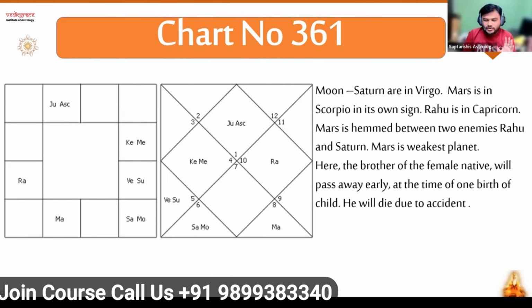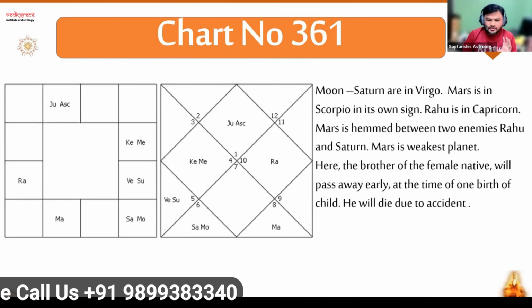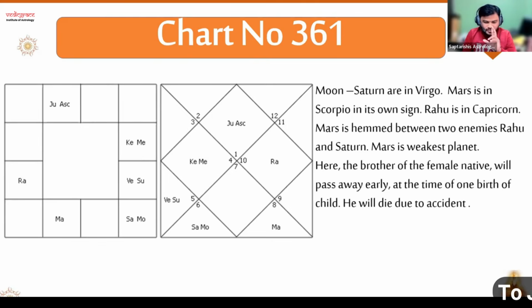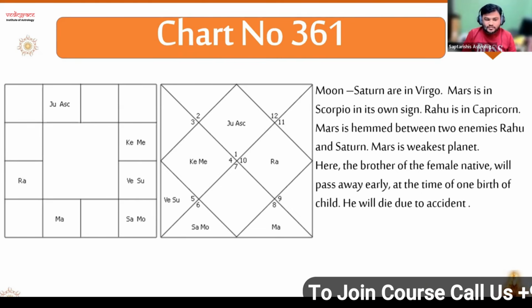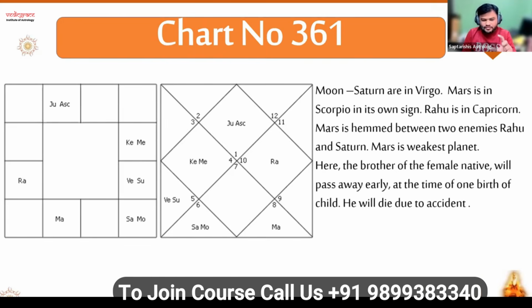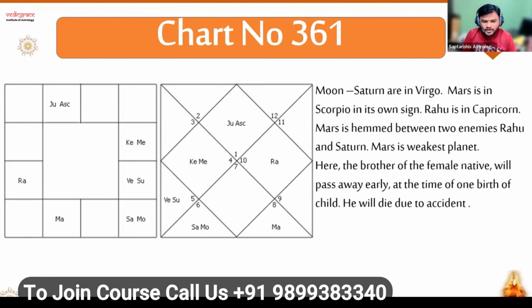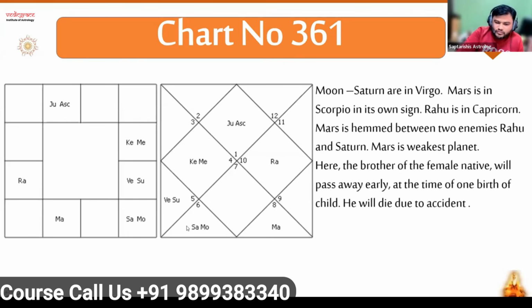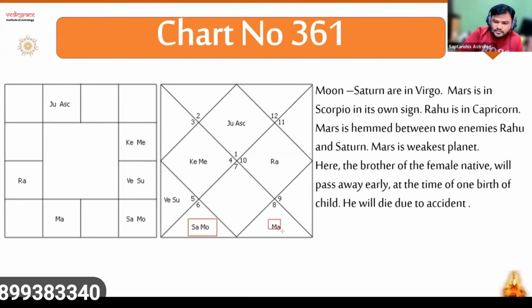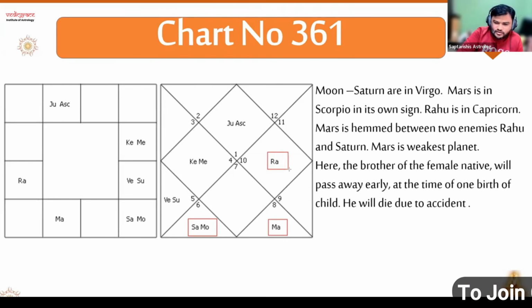The chart number I already mentioned, chart number 361 in Bhrigu Nandi Nadi by R.G. Rao book. If you go and check, you will find this chart. There are many other predictions given, but not the reasoning. I am picking only this one point out of that prediction; the rest we will deal with later. Here you can see Moon and Saturn placed in Virgo. Mars is in Scorpio in its own sign, and Rahu is in Capricorn.